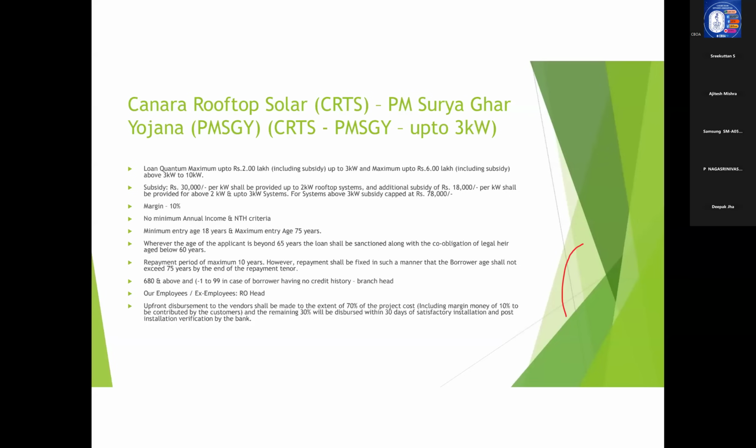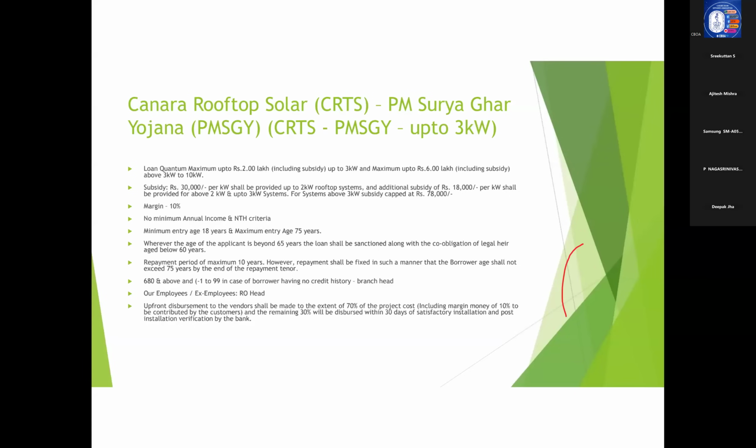Now coming to the maximum subsidy available. That is 30,000 per kilowatt for up to 2 kilowatt rooftop system, and an additional subsidy of 18,000 per kilowatt for above 2 kilowatts up to 3 kilowatts.